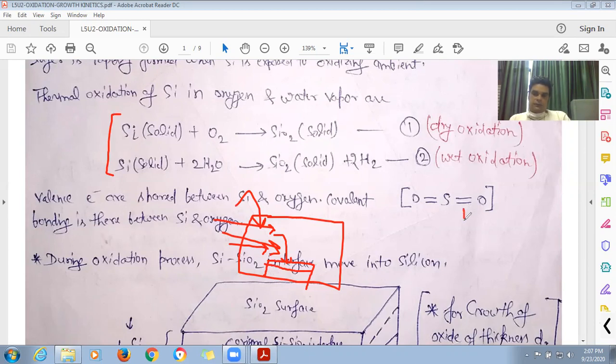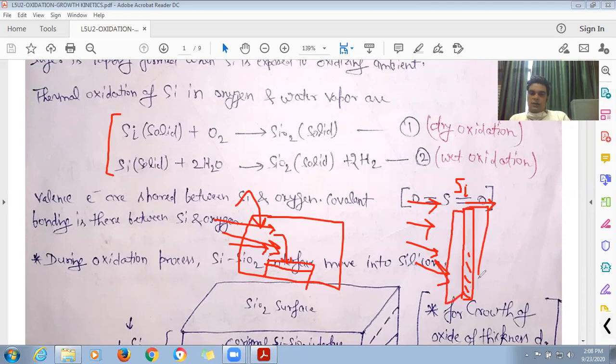One more thing, in the process of thermal oxidation, let's say this is the silicon surface, and from this side we have the silicon substrate. Now if the gas is allowed to flow here, the oxide layer will grow towards the substrate. Inside the substrate, the oxide layer will be grown. It will not grow here. It will grow towards the inside of the silicon.